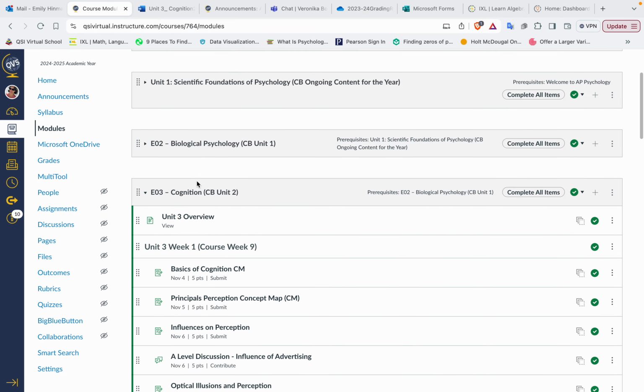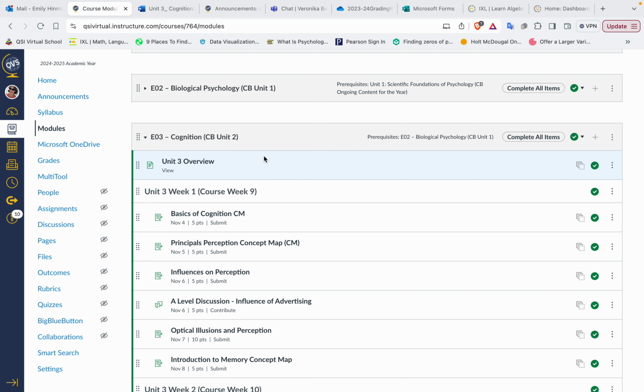Students, on Monday, I hope that you've all finished Unit 2 because we end the QVS break and then we're going to start Unit 3, which on the College Board is Unit 2, so just be a little bit careful. QSI's labeling doesn't line up with the College Board, so just know for QSI's lingo, we're talking Unit 3, and for the College Board, Cognition is Unit 2, and all of Cognition is in one unit, so it's a little